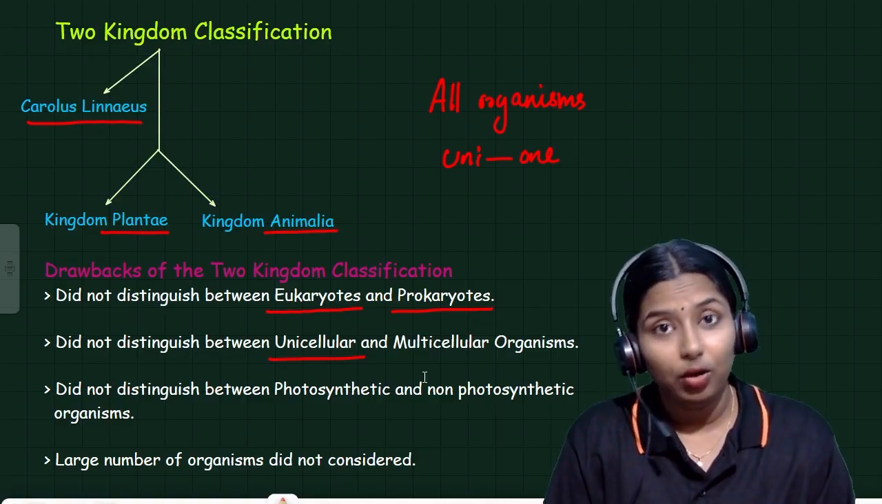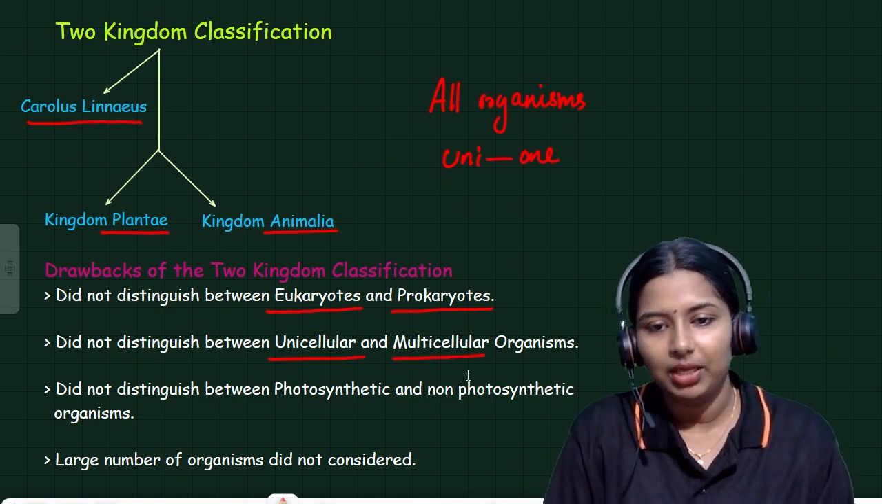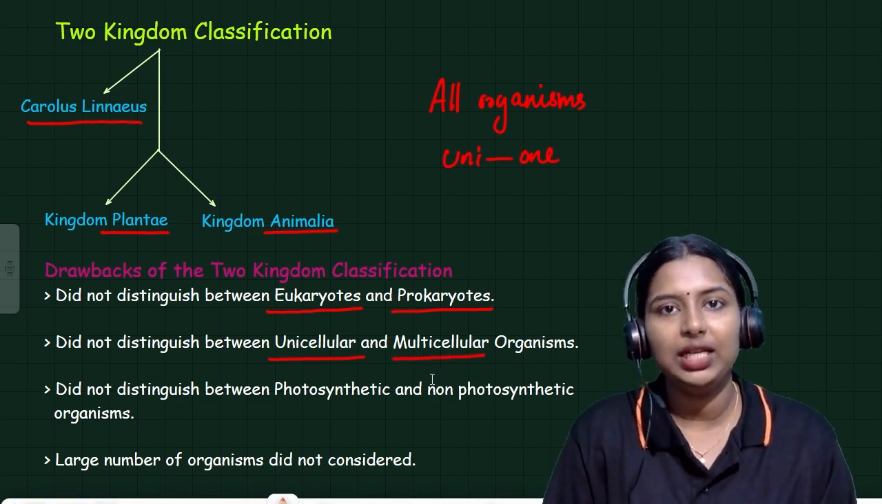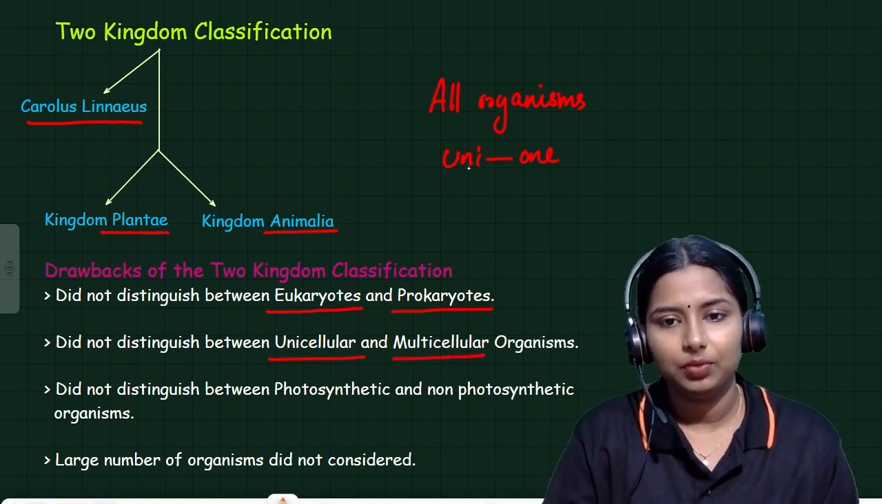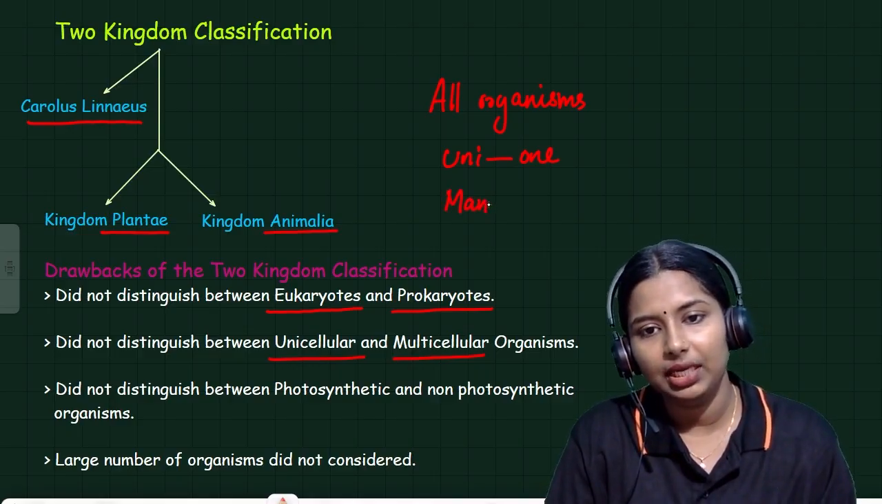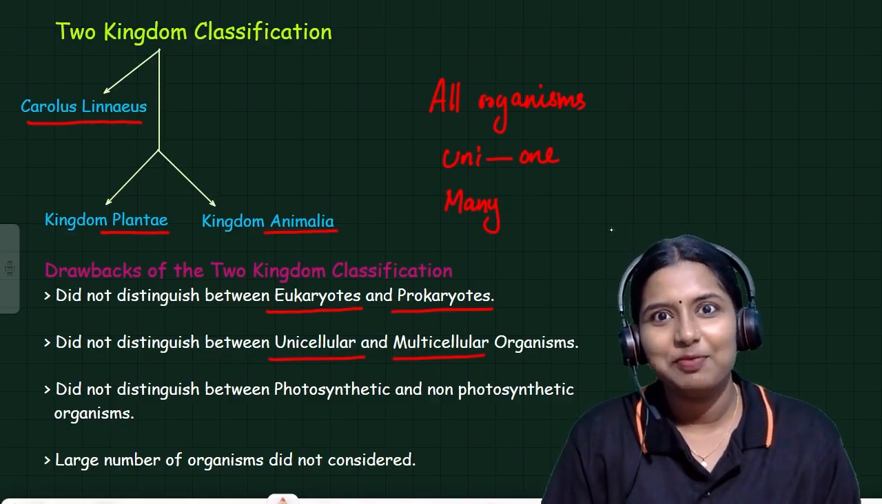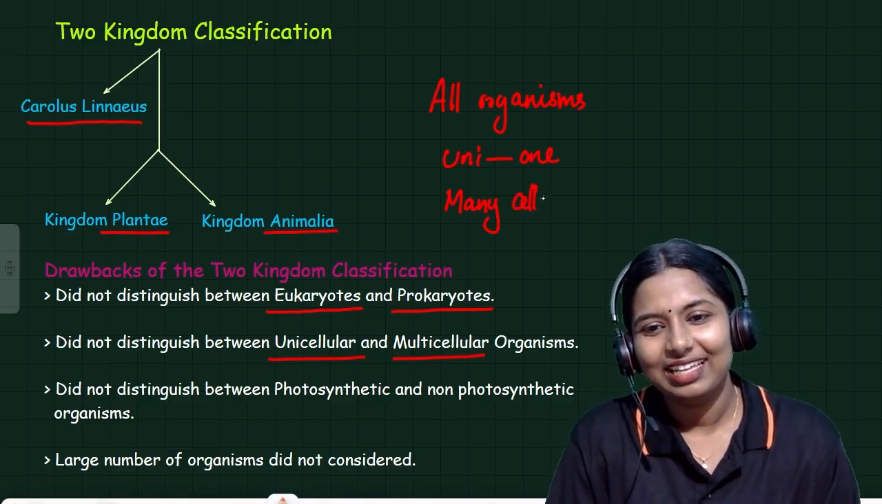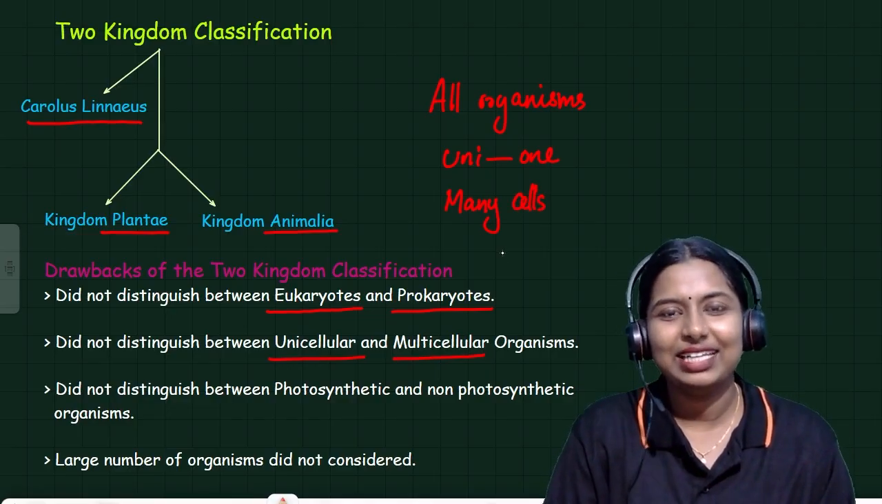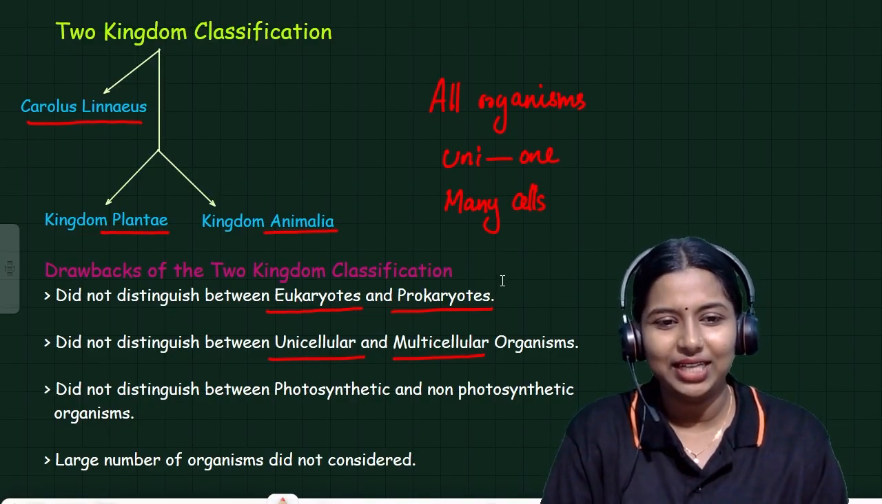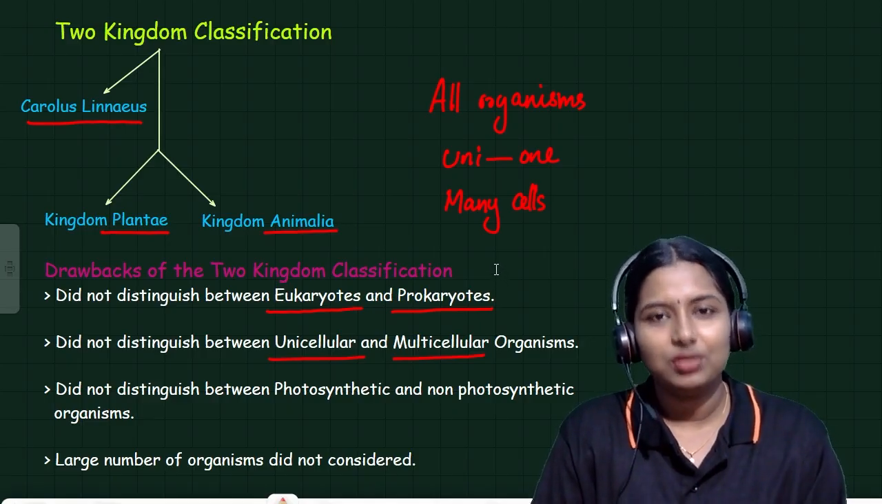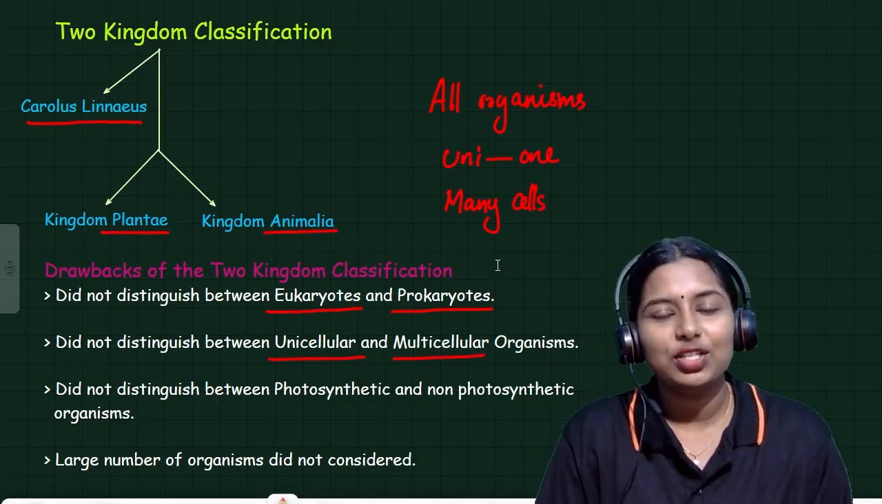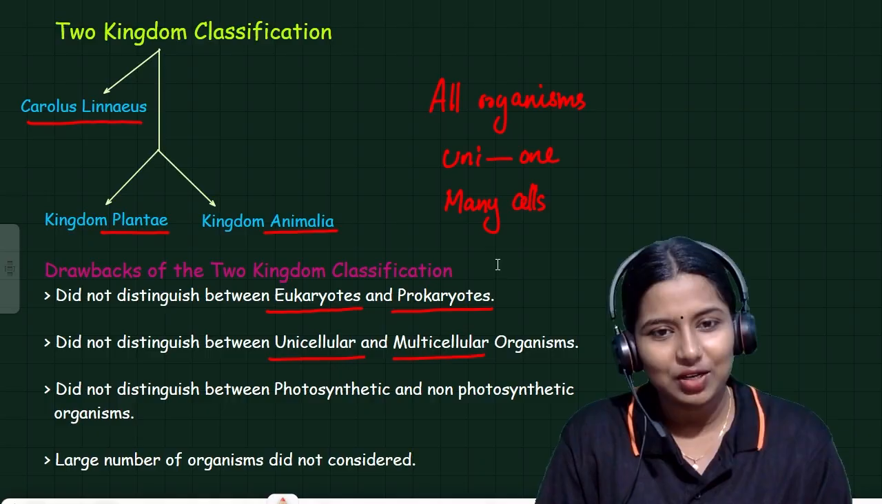And there are a lot of multicellular organisms. Multicellular, multi. What's the meaning of multi, Pasangala? Many. Okay, many. So multicellular organisms contain many cells. Don't forget this. And so the second drawback is that it did not distinguish between unicellular and multicellular organisms.